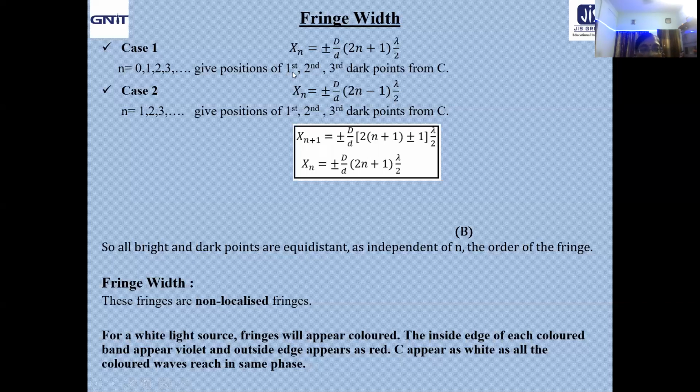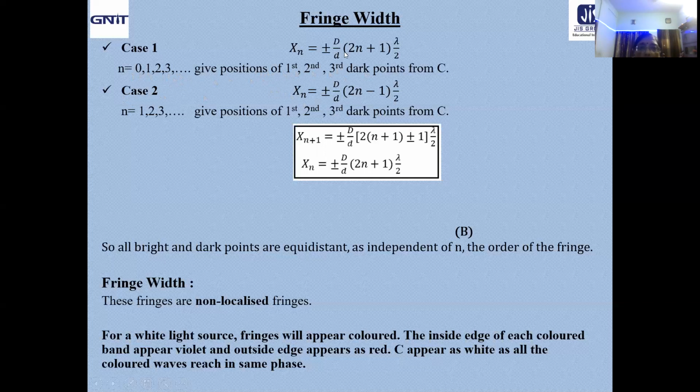At the center, you have the position of maxima. So if you use 2n plus 1 in the expression for x_n in the dark or minima case, n equal to 0 gives you the first dark point, n equal to 1 the second dark point, n equal to 2 the third dark point from C. Mind it, with plus sign. One plus you have to consider insofar as dark points are concerned with respect to n.